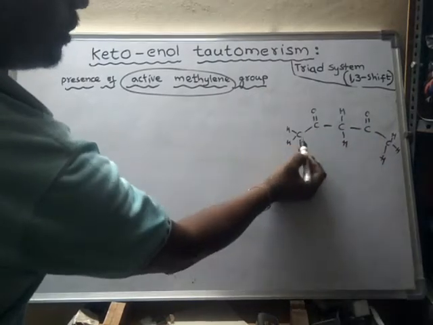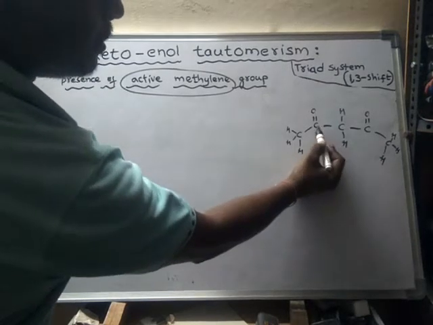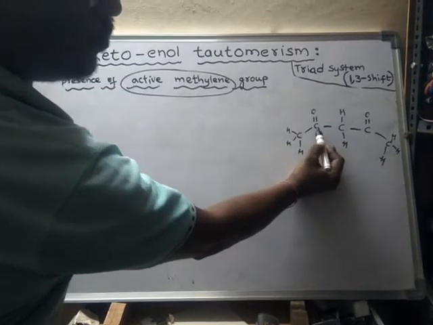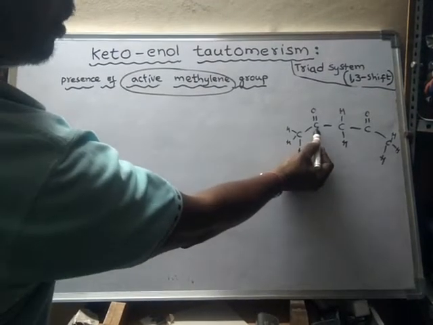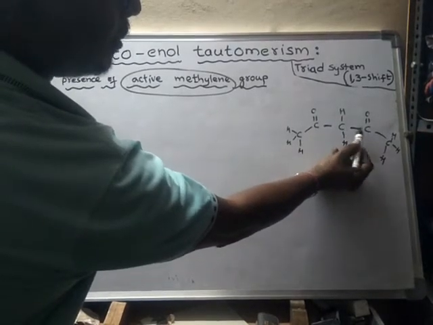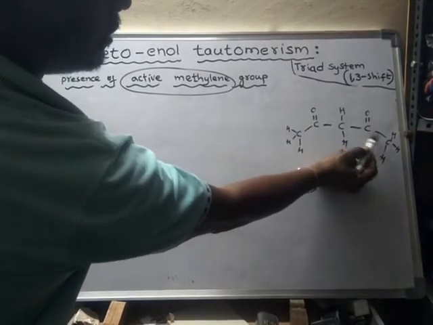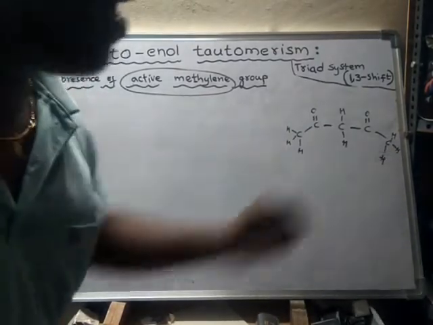So this will become an alpha carbon. This also will become an alpha carbon, because the carbon which is adjacent to the functional group is said to be alpha carbon. This carbon is also adjacent, and here also this carbon is adjacent. So these 3 are alpha carbons, and these 8 are alpha hydrogens.